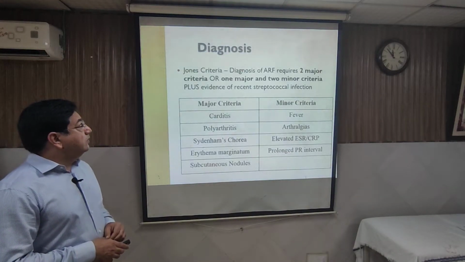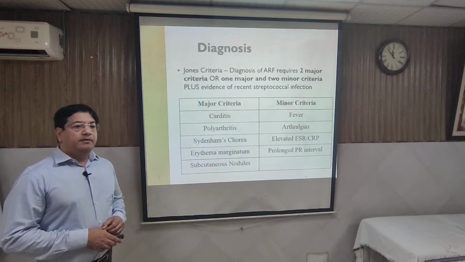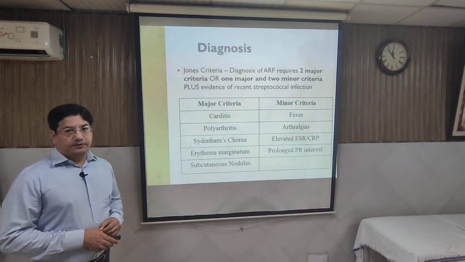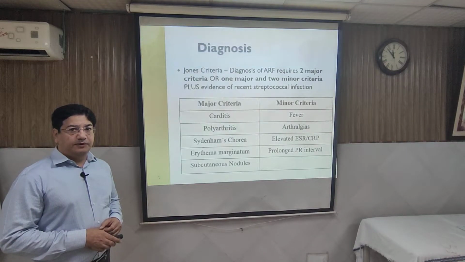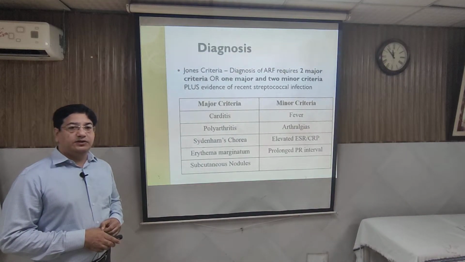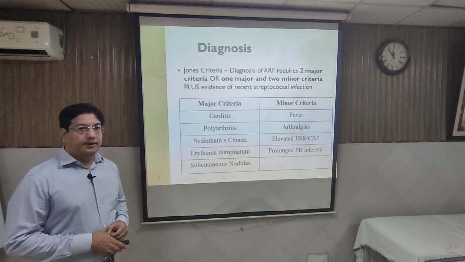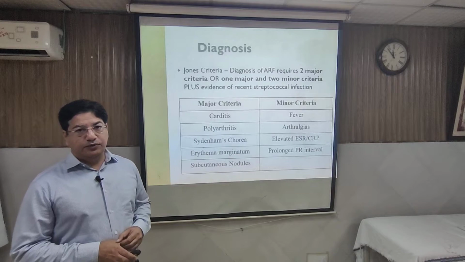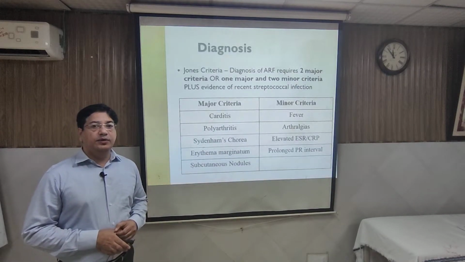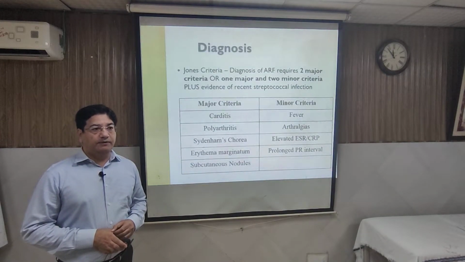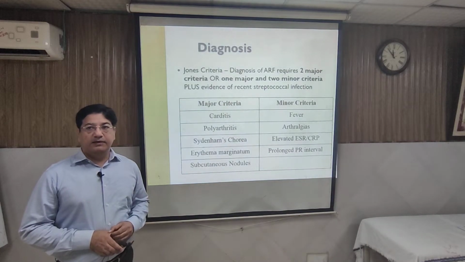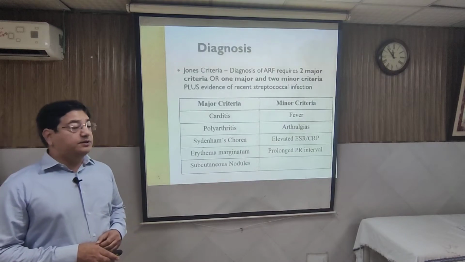The Jones criteria was developed very early in the 1940s, and then was modified many times. In 1955 it was modified first time, then 1962, and recently was updated by the American Academy of Pediatrics and Heart Association in 1992, and that is called the modified Jones criteria, which is taken recently for the diagnosis with some exemptions as well.